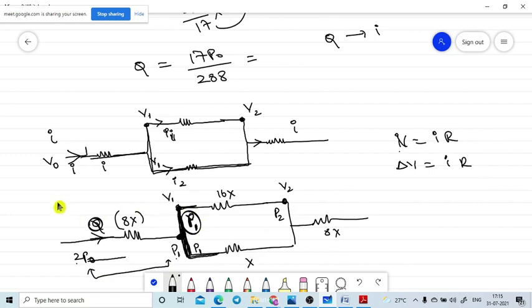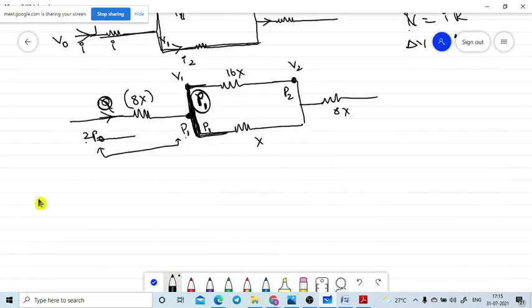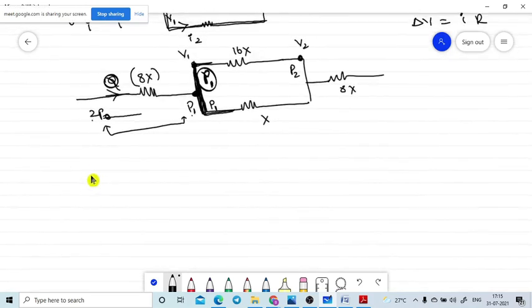So now apply Ohm's law here. What is Ohm's law? V is equal to IR. V means the potential difference. Potential difference means 2p naught minus P1 is equal to, we need to find out the P1 value. What is the current flowing through this one? I is equal to Q, into what is the R value? 8x. What is our P1 value? What is the Q value? Q we just now found.